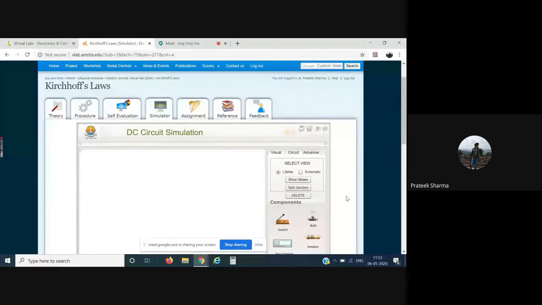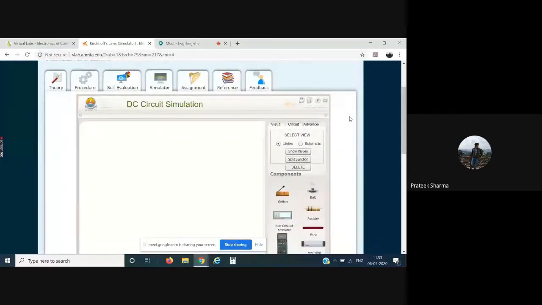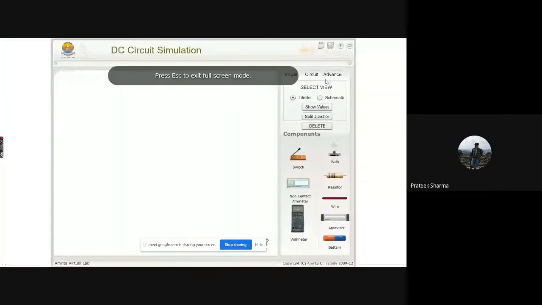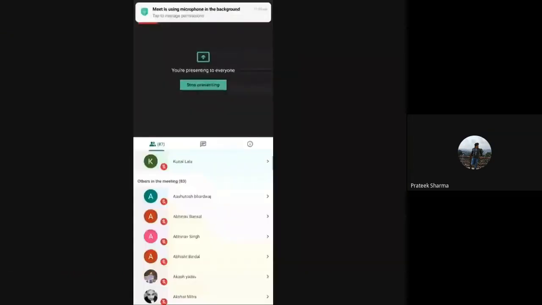Now, what I'll do, you can see we have a simulator over here, and I'll simply go into this maximize mode. Okay. Now you see, please understand the simulator. This is a very basic concept, and I hope most of the participants study the KVL in their first year itself. Now we have this visual option over here.